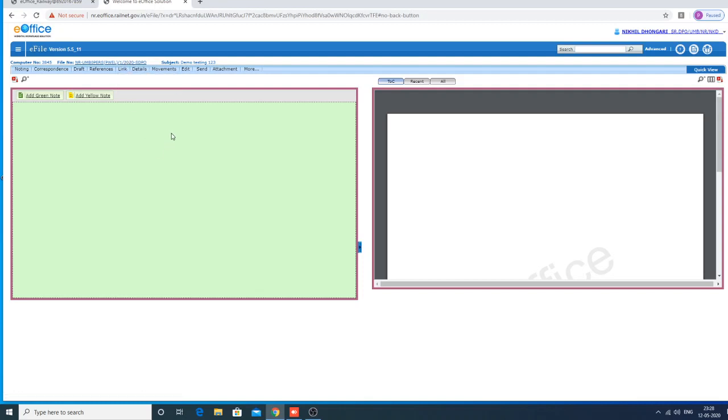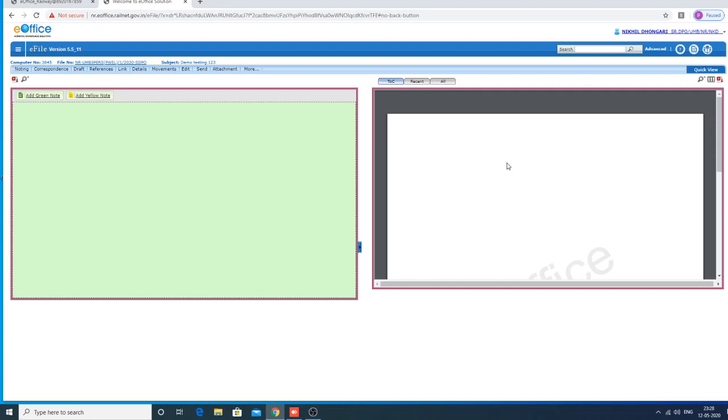Now we will see the intended actions in the created file or existing old file. Even the old file looks like this only. There is a left hand side and a right hand side. Our normal physical file contains two parts. One is the noting part and one is the correspondence part. In the e-office also, the file looks similar to our physical file in day-to-day working. This is the left side, this is the noting part. Right side is the correspondence part. This is the e-office. Exactly like our physical file.